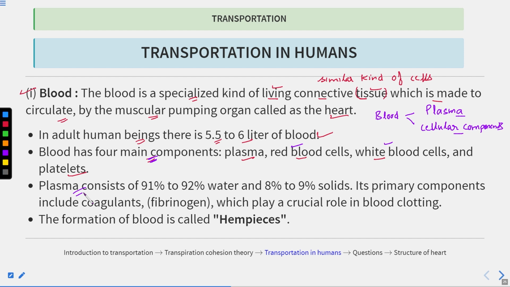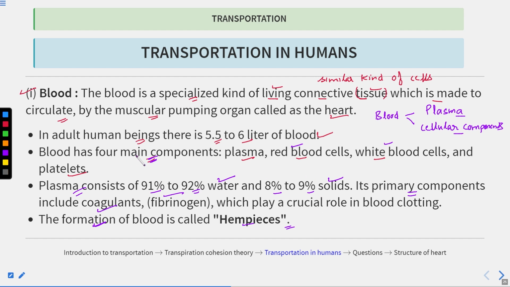Now if we talk about the plasma, it consists of 91% to 92% of water, and 8% to 9% of only solids. Now its primary components include the coagulants such as fibrinogen. This fibrinogen is involved in blood coagulation, and fibrinogen is further converted into fibrin, and fibrin helps in the clotting. Okay, now this term you have to know, hemopoiesis. This is the formation of the blood. The formation of blood is known as hemopoiesis.